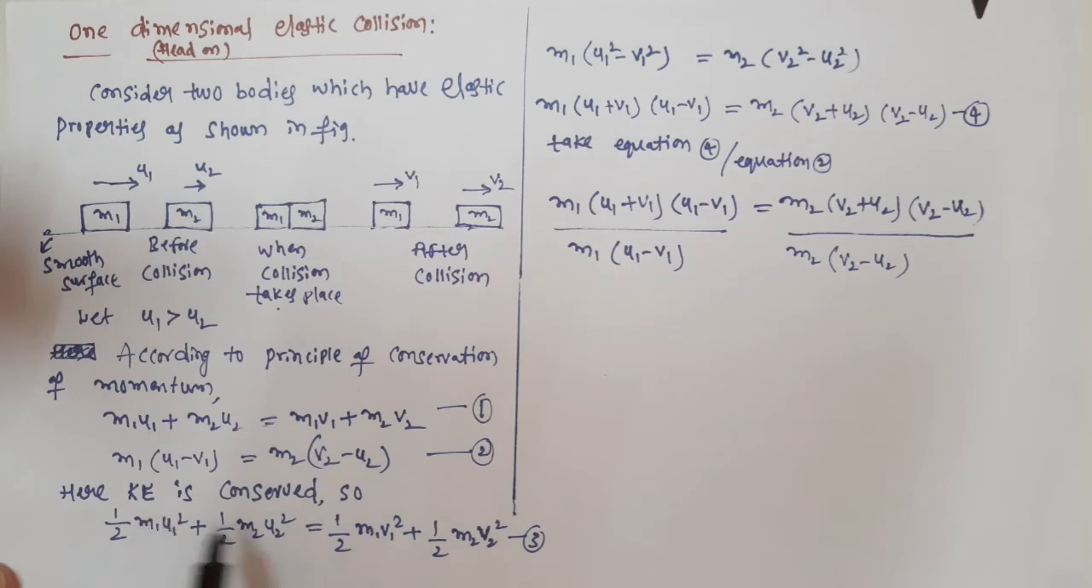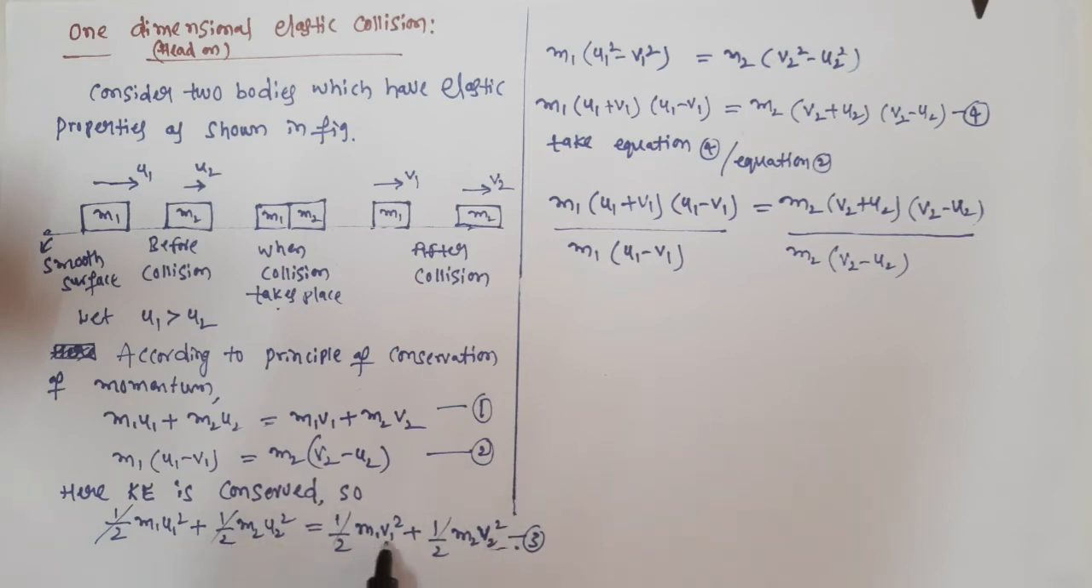Now kinetic energy is also conserved because the collision taking place here is elastic. Initial kinetic energy is equal to final kinetic energy: half m1 u1 square plus half m2 u2 square is equal to half m1 v1 square plus half m2 v2 square. We call the momentum equation number 2 and this equation number 3. Now in every term we have a half, so you can cancel the halves.